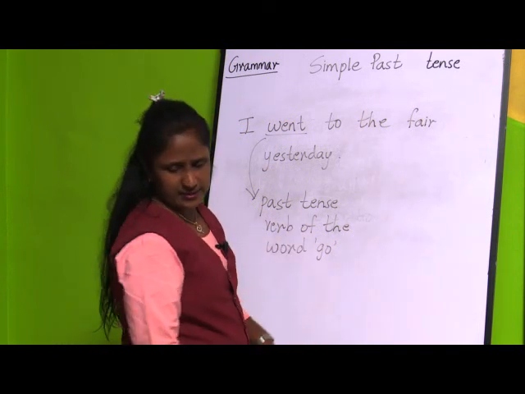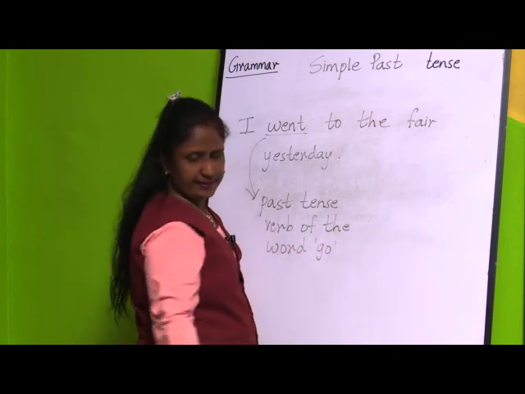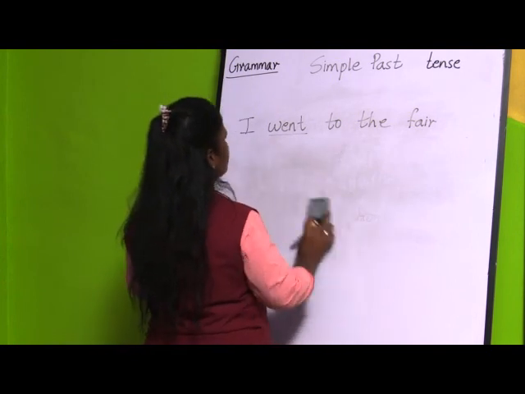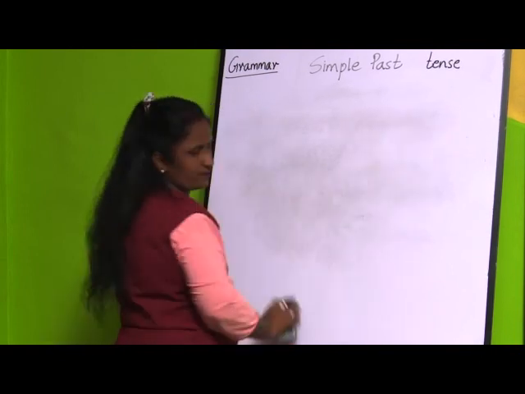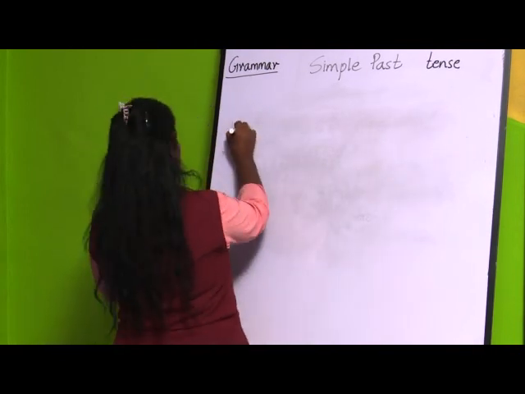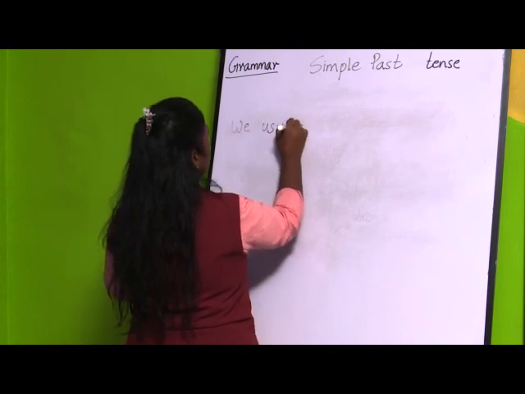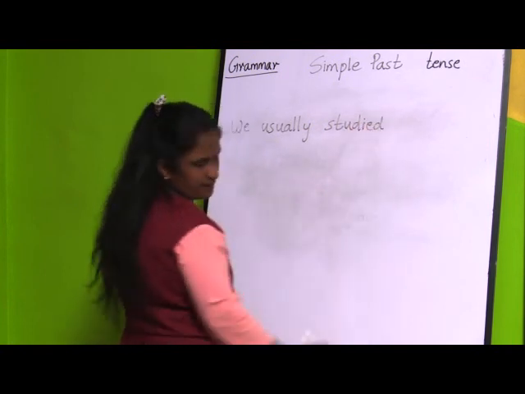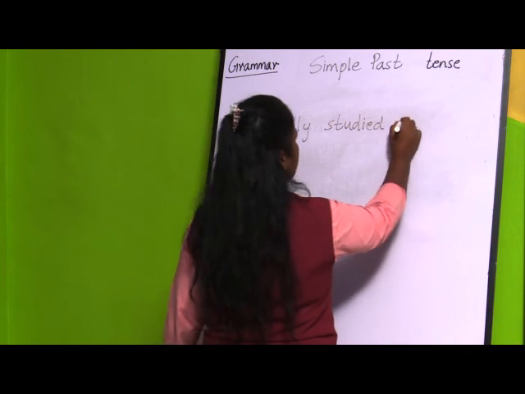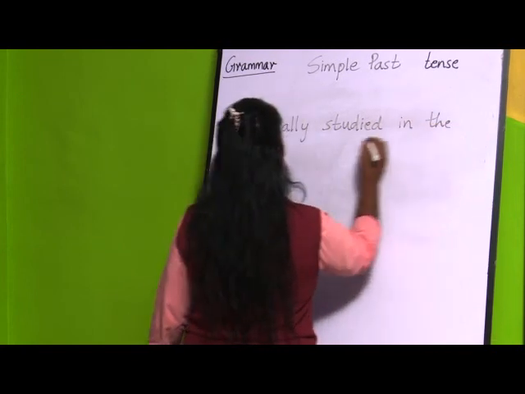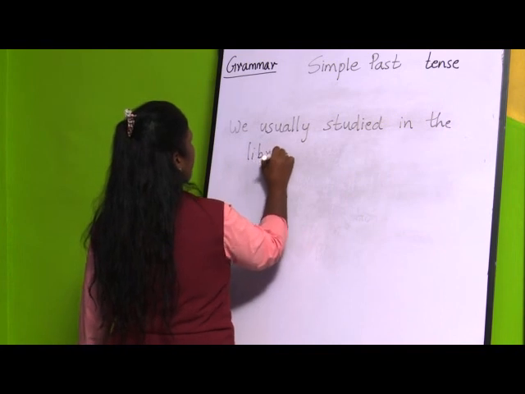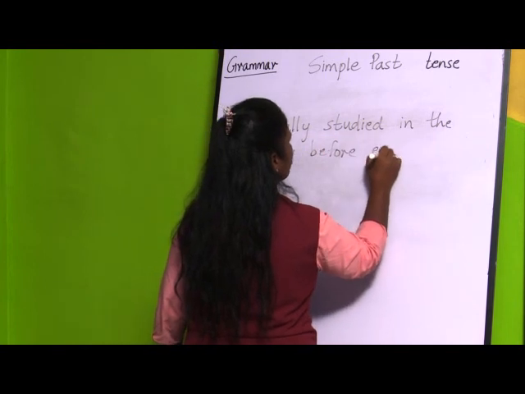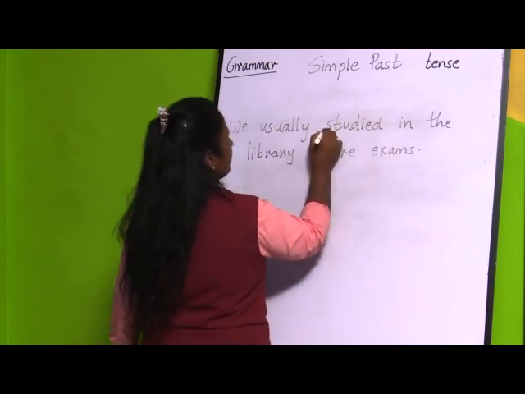If I take the other example, we usually studied, for example, now the other example if we take: we usually studied in the library before exams. In the library before exams. Now here we can see the verb, that is studied.